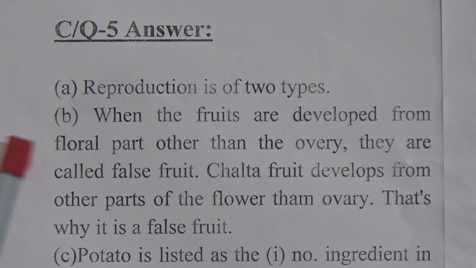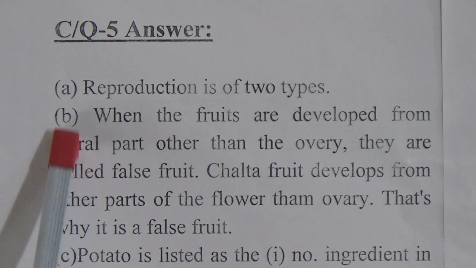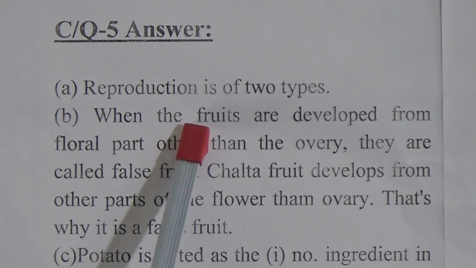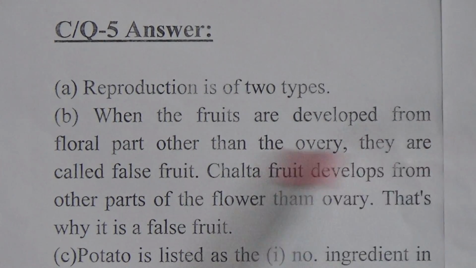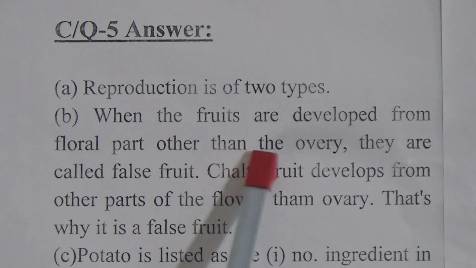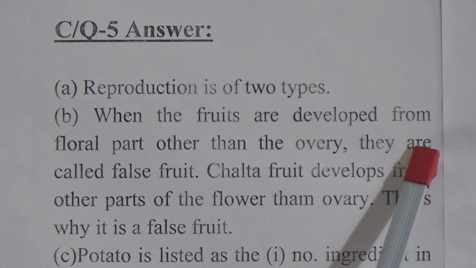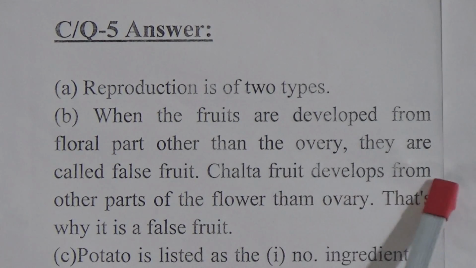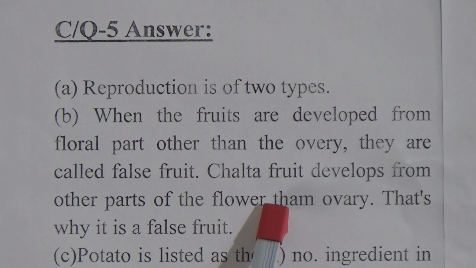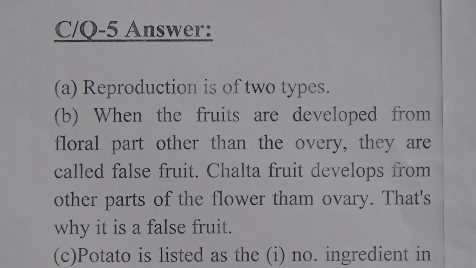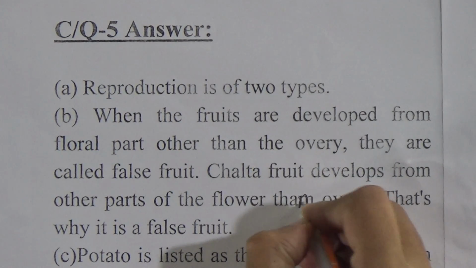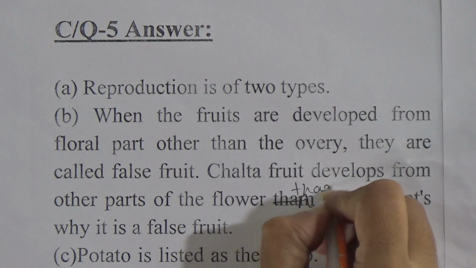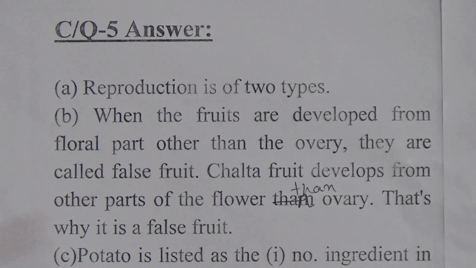Question B was why chalta is known as a false fruit. The answer is that when the fruit is developed from a floral part other than the ovary, it is called a false fruit. Chalta fruit develops from a part of the flower other than the ovary. That's why it is a false fruit.